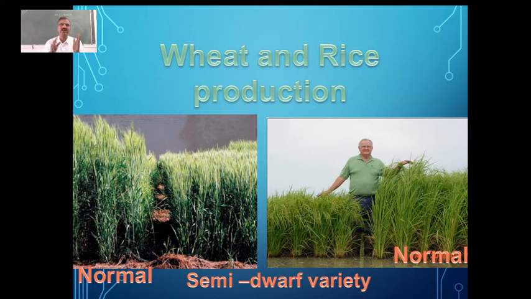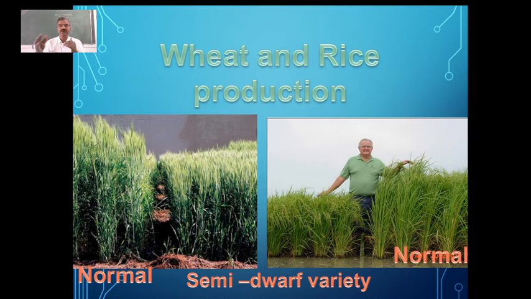You know, wheat and rice are the 2 major staple food sources. So earlier, if you take wheat and also rice, they were growing wheat and rice with more height, and they were taking many days, 160 days, 180 days sometimes, that is almost 6 months.